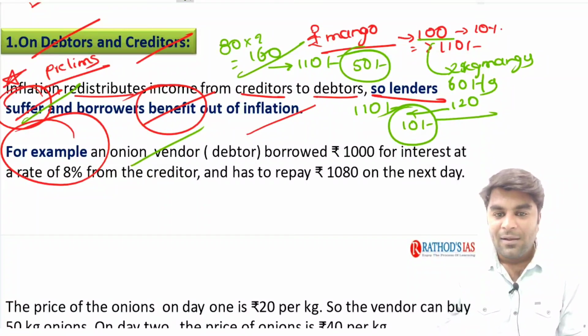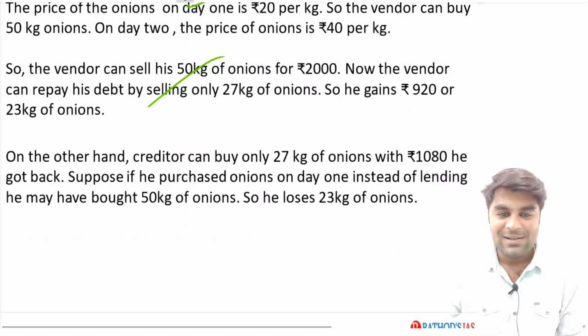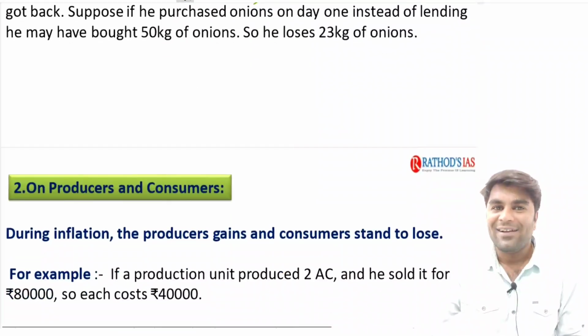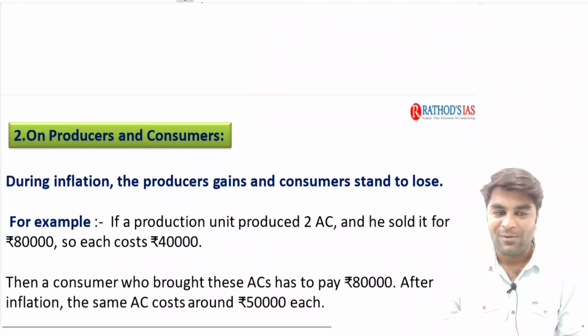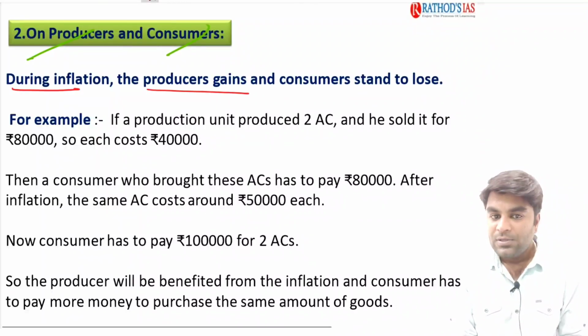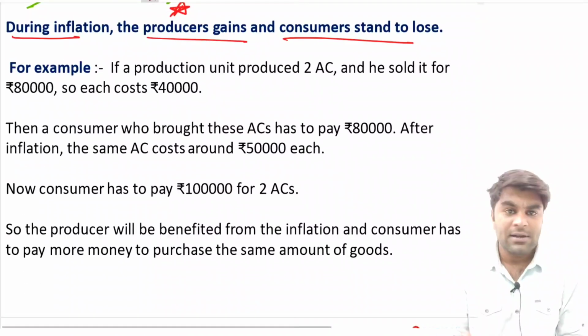Now, here in this PPT, you have another example. You can go through a similar kind of example with a full and clear explanation for onions. In the PPT I used another example, onions, and in our class we have used the example of mangoes. Now, when we look at the effects of inflation on the producer and consumer, see, during inflation, the producer gains and the consumer stands at a loss. It's a clear example, you can understand it very clearly.